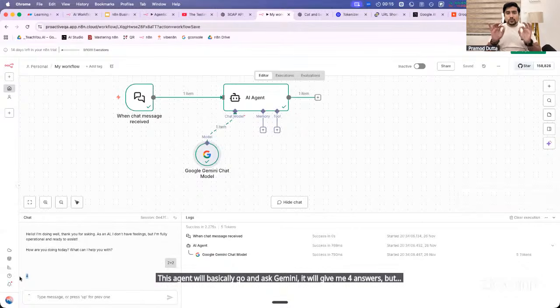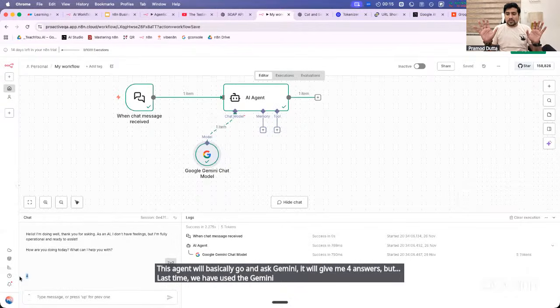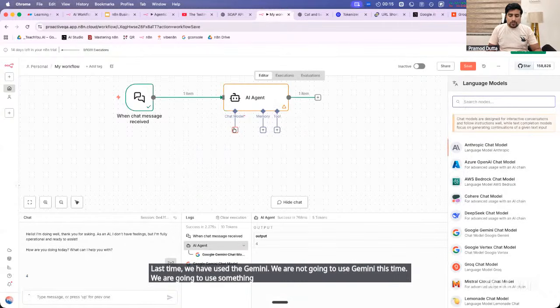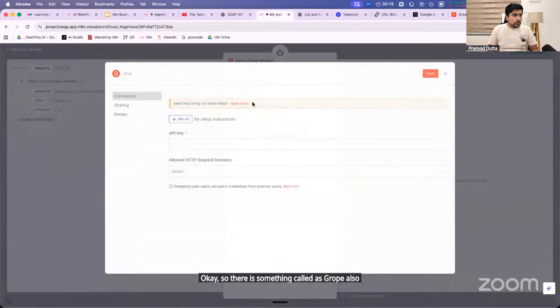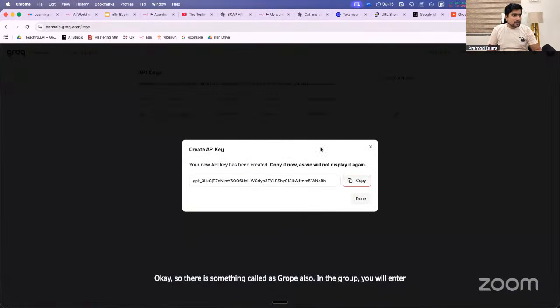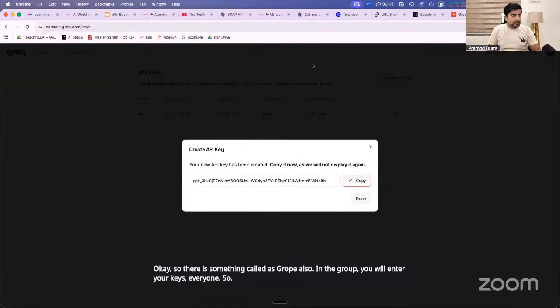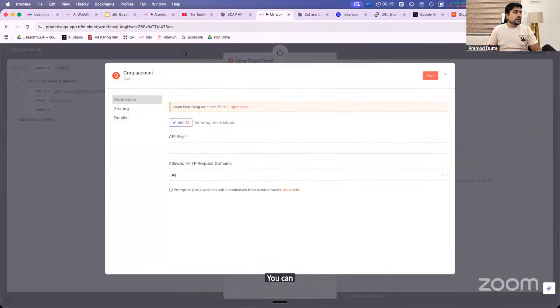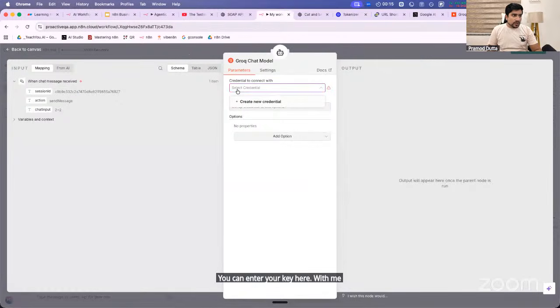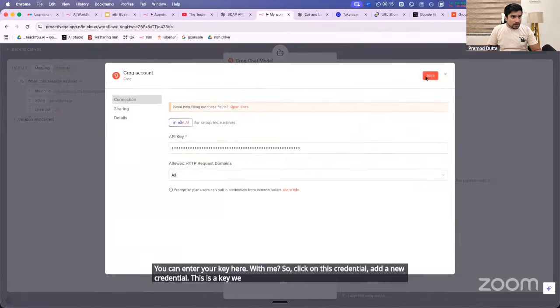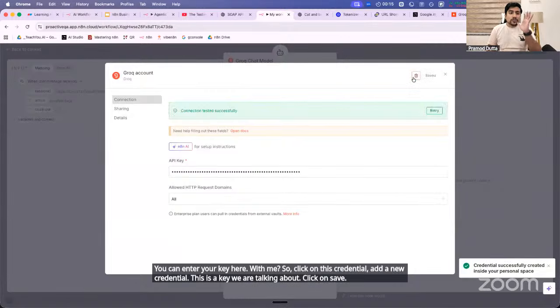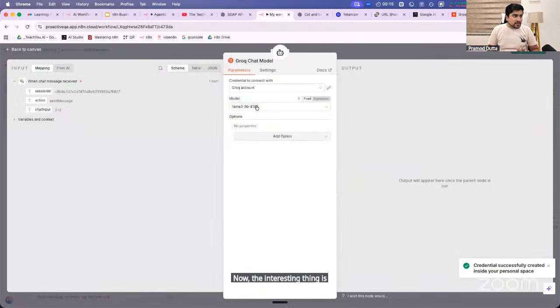Last time we used Gemini. We are not going to use Gemini this time. Okay, fair? We are going to use something called Grok. In Grok, you will enter your keys, everyone. So this is the key that I have created. You can enter your key here with me. So click on the credential, add a new credential. This is a key we are talking about. Click on save.